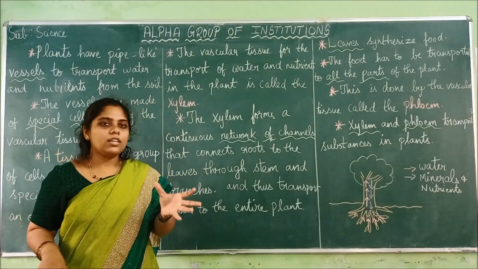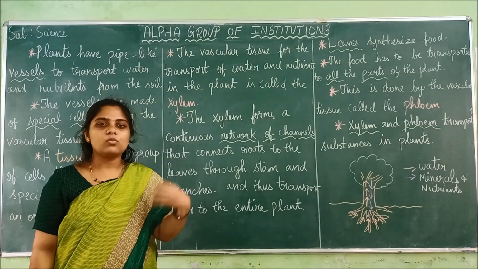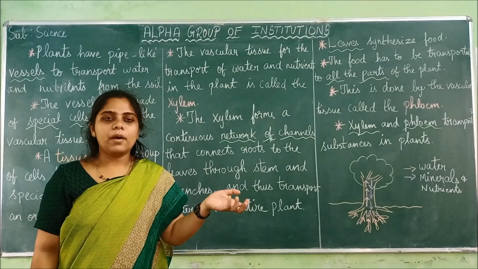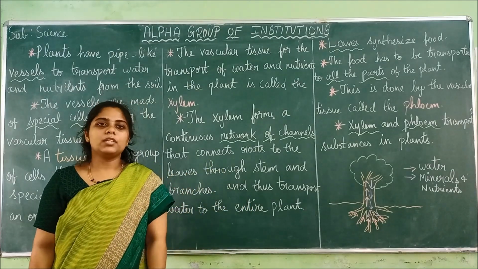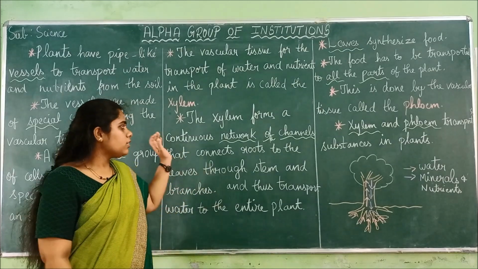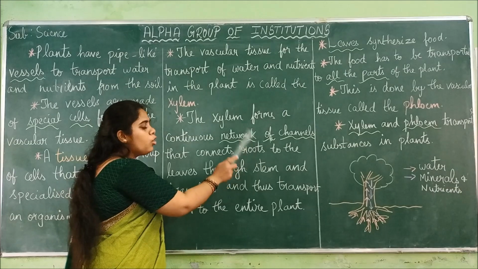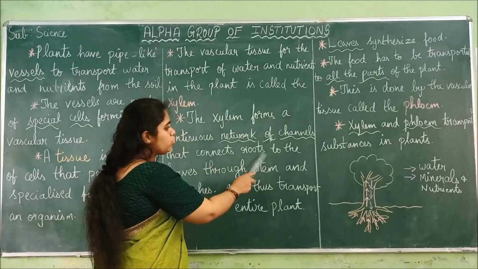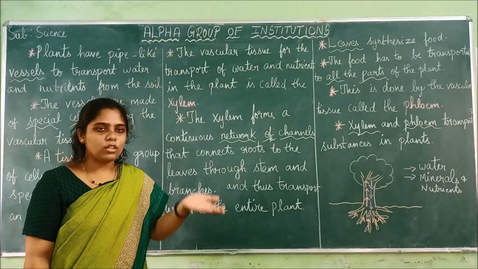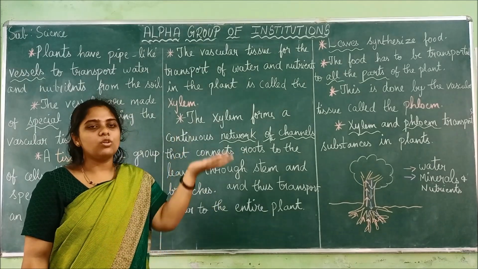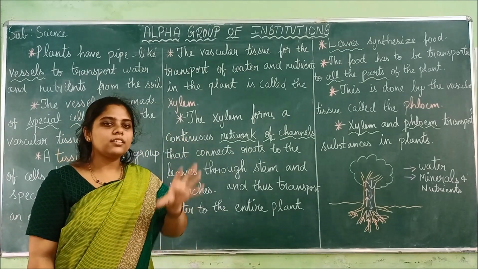So what happens? Xylem will conduct water only. In order to conduct water to different parts of the plant, where does the water come from for the plant? From the roots only. So these xylem are first connected to roots. From roots they are connected to the leaves. Leaves also need water. From the root the water has to go to the leaf. So the xylem is designed like that.